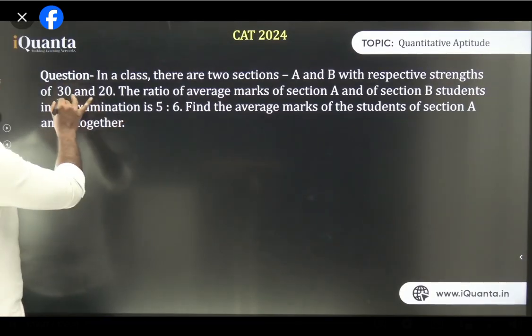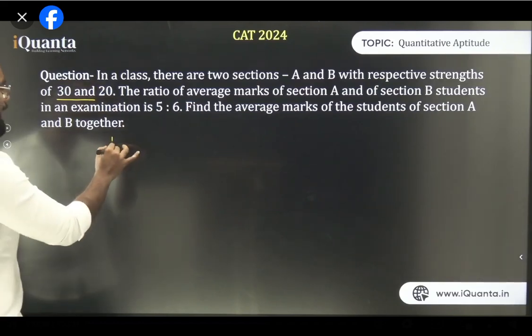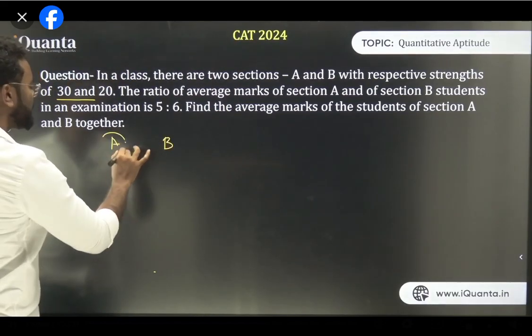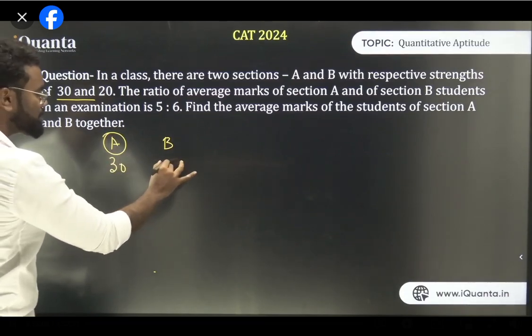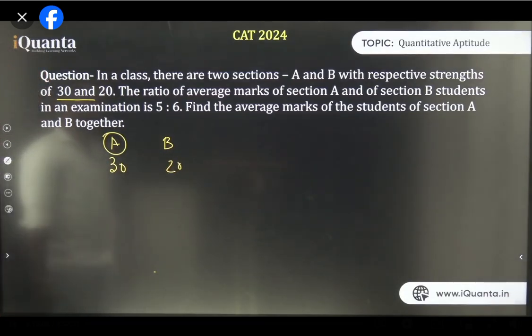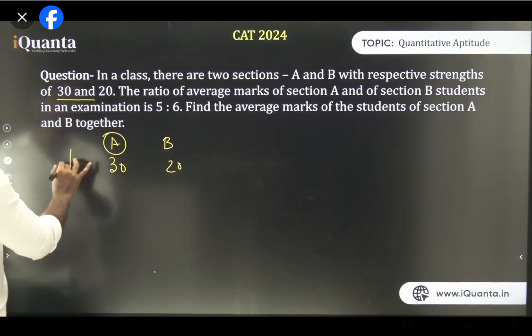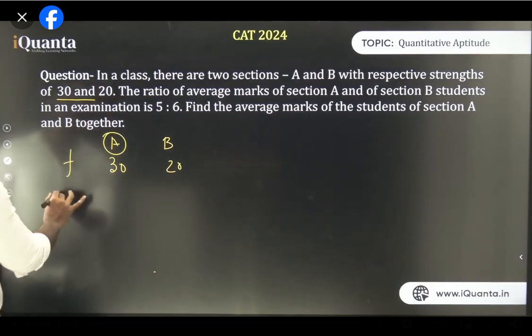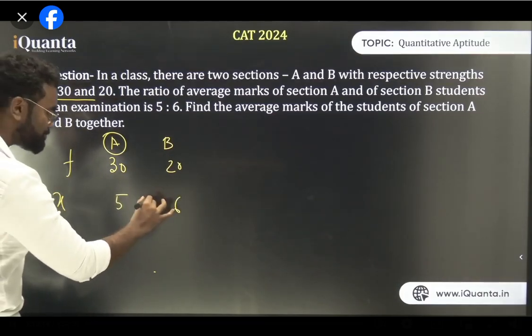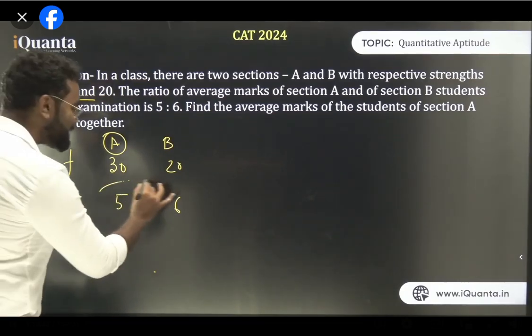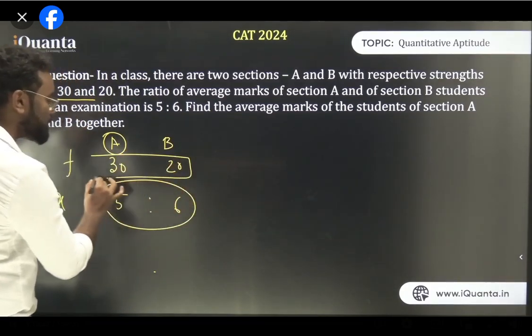Even the strength is basically the frequency. So A and B are there. Now the frequency of A is 30 and the frequency of B is 20. Clear? So it is 30 and it is 20. It is the frequency. And the marks, which is X basically, is in the ratio 5:6. So the problem with this question, like the marks is basically 5:6 and the frequency is given 30 and 20.